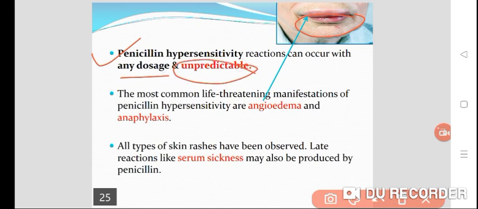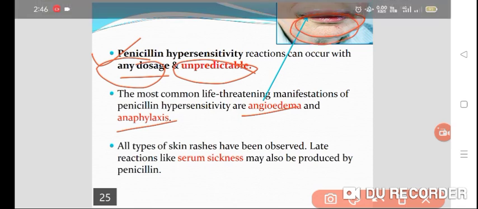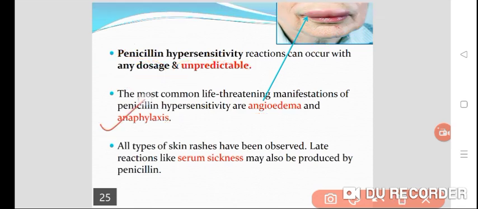The most common life-threatening manifestations of penicillin hypersensitivity are angioedema and anaphylaxis, as you can see here. All types of skin rashes have been observed. Late reactions like serum sickness may also be produced by penicillin. So you have to take care of all these things while treating patients with penicillin.